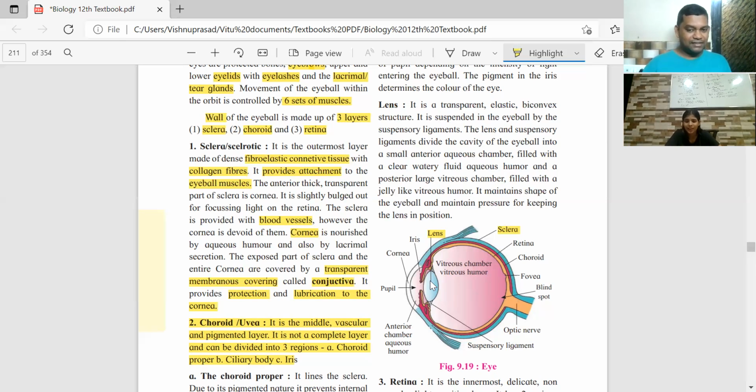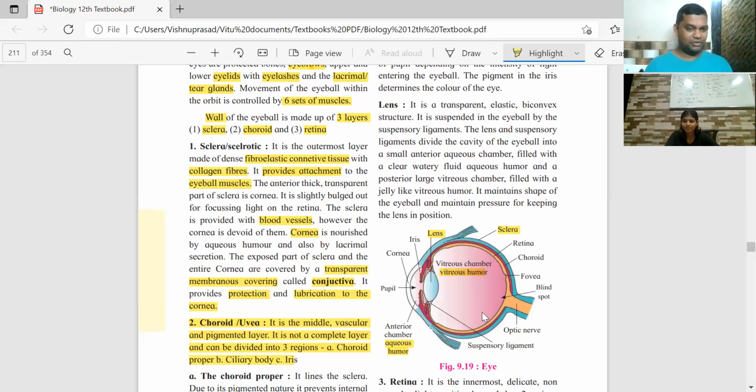Lens का आगे जो chamber है, anterior chamber बोलते हैं, that is the aqueous chamber, which is filled with a liquid called aqueous humor. And the chamber behind the lens is called the vitreous chamber and is filled with vitreous humor. Lens के आगे, towards the front, we have aqueous humor. Lens के पीछे, the bigger chamber is called the vitreous chamber, having vitreous humor.